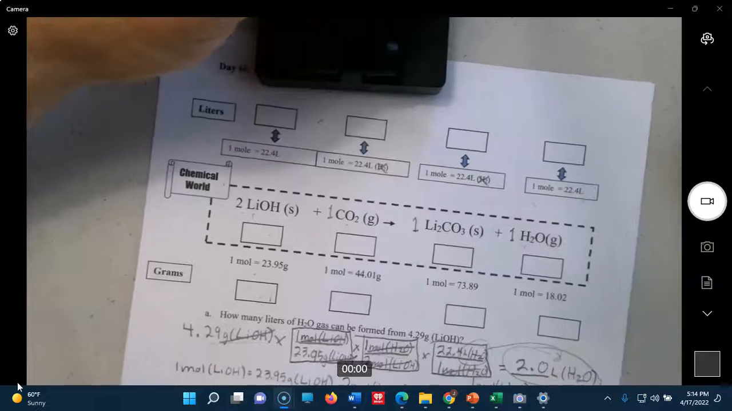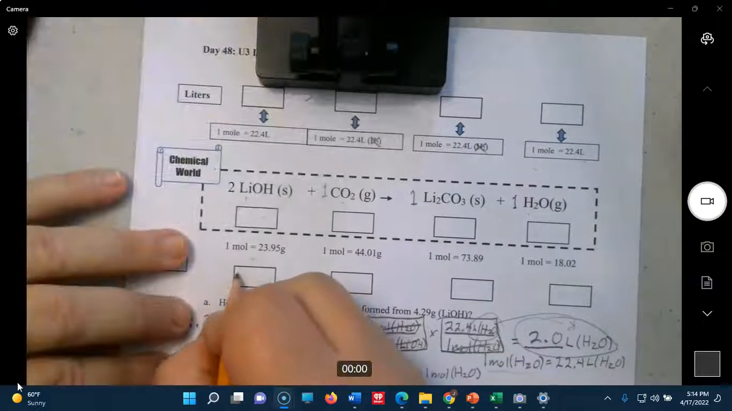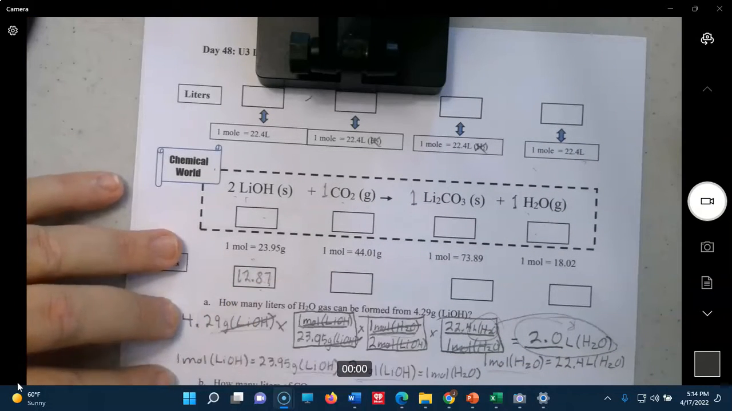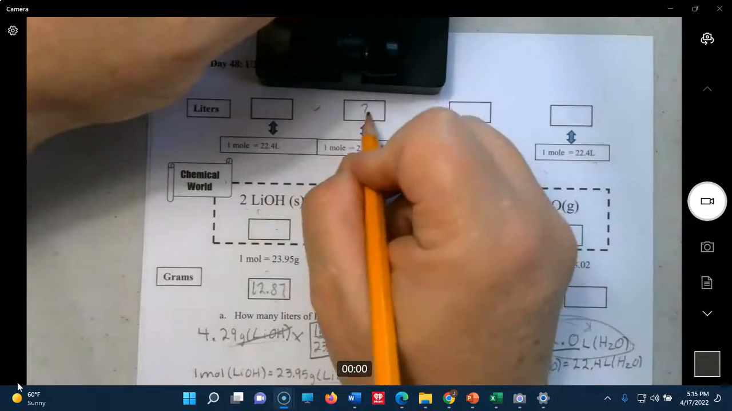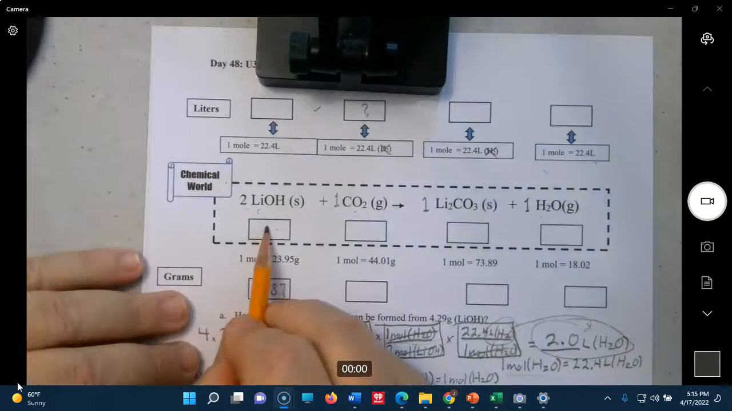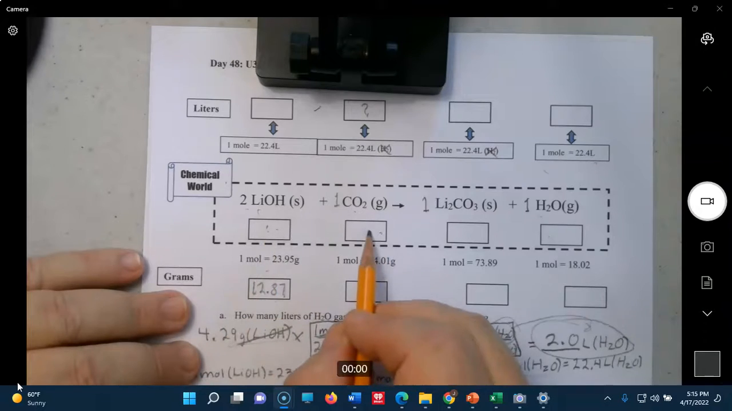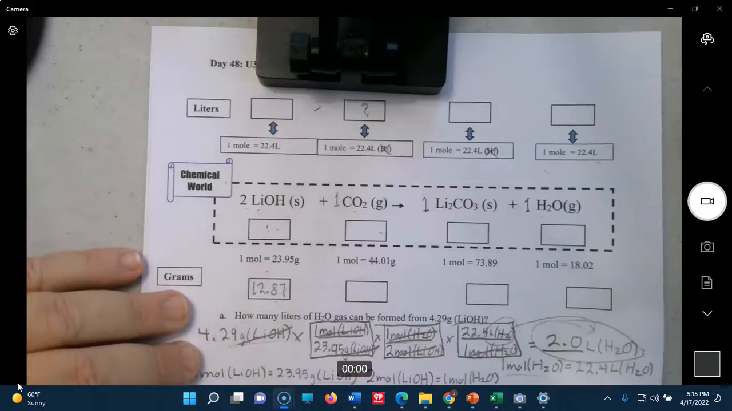And it is 12.87. And we're trying to get to liters of CO2. That's up here. So we're going to come up through molar mass, moles to moles, and then moles to liters to get out.